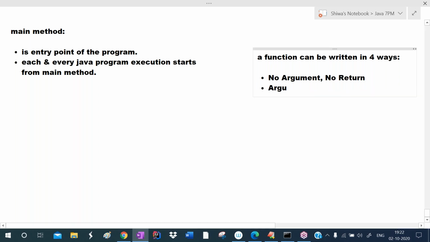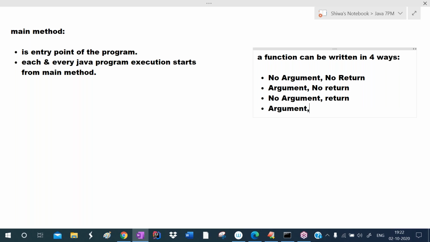Third, no argument but return. Fourth one is argument and return.